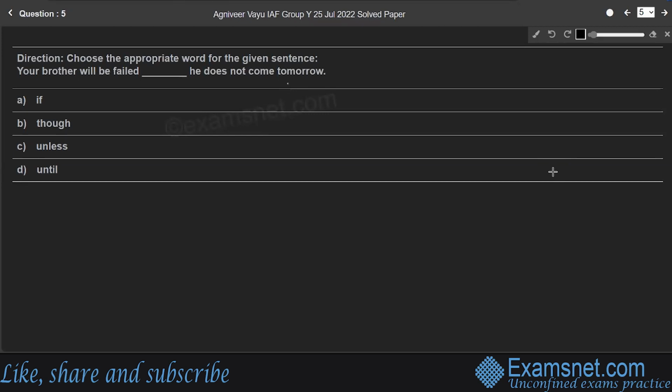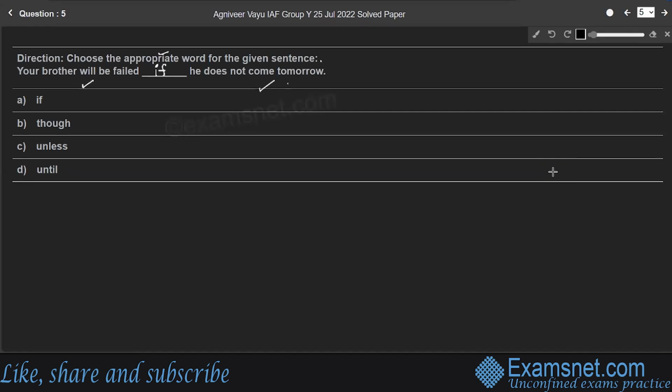Question 5. Choose the appropriate word for the given sentence. Your brother will be failed, dash, he does not come tomorrow. Here, students, we need to join two phrases of the given sentence. The first phrase is, your brother will be failed. The next phrase is, he does not come tomorrow. The appropriate word which joins the two phrases is if. If he doesn't come tomorrow, your brother will be failed.